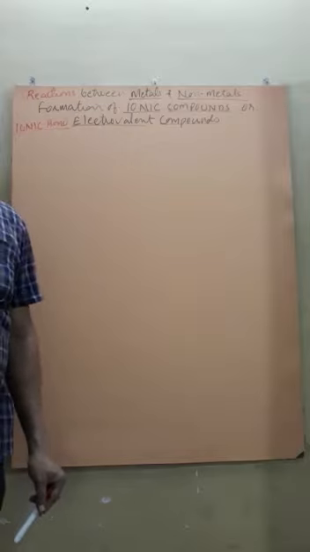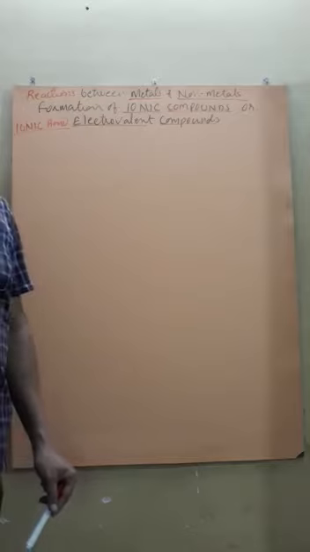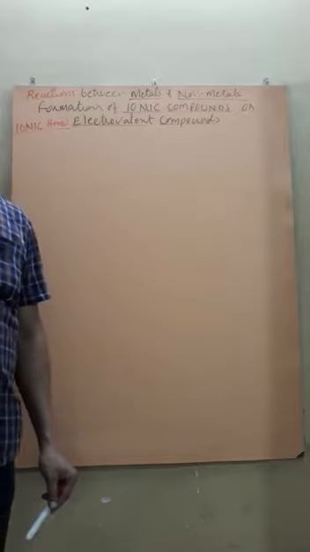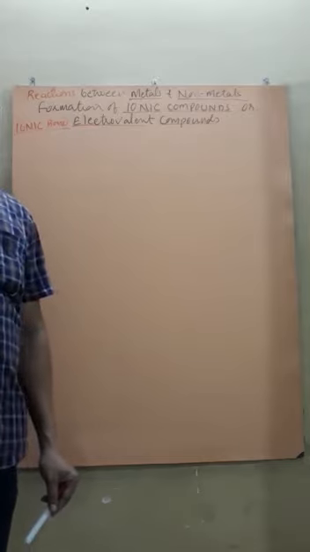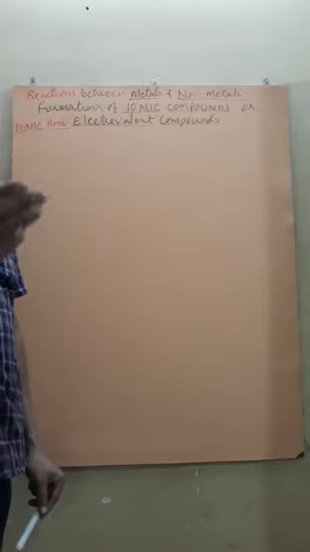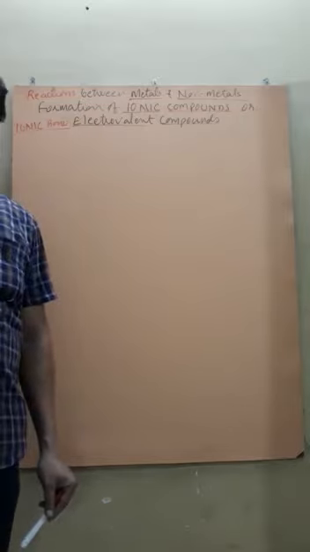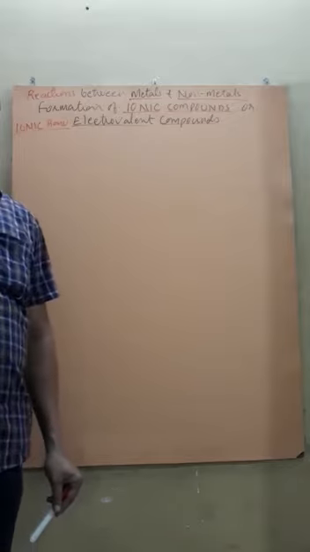Similarly, I told you during non-metals that non-metals have 4 or more than 4 valence electrons. So, to complete the octet, they require some number of electrons, like chlorine, bromine, fluorine, oxygen, nitrogen.